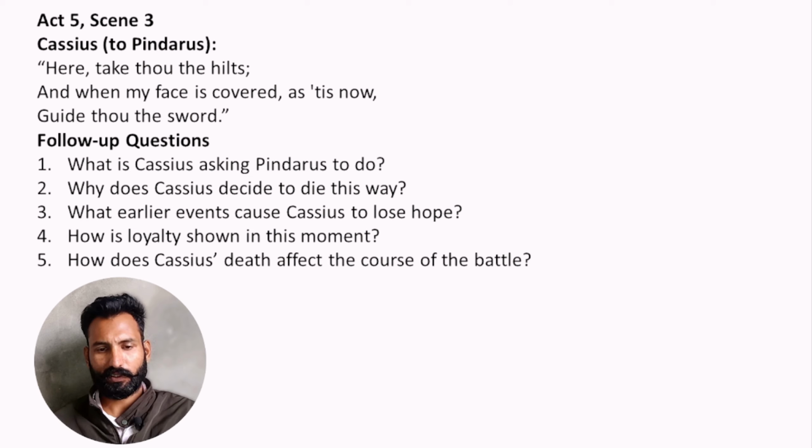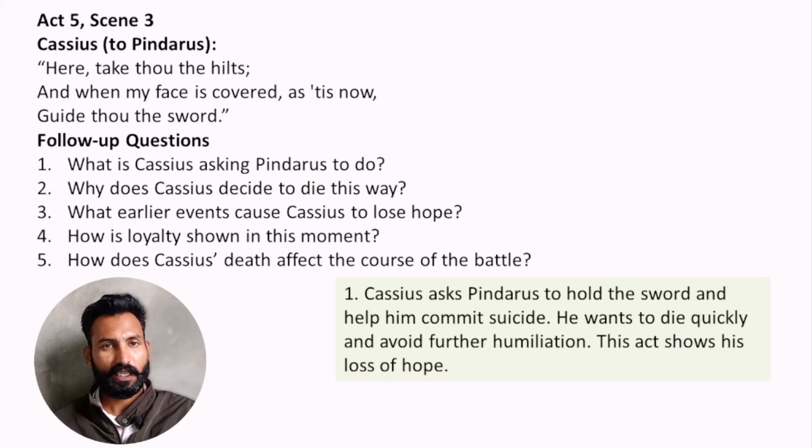What is Cassius asking Pandarus to do? Cassius asks Pandarus to hold the sword and help him commit suicide. He wants to die quickly and avoid further humiliation. This act shows his loss of hope. Why does Cassius decide to die this way?